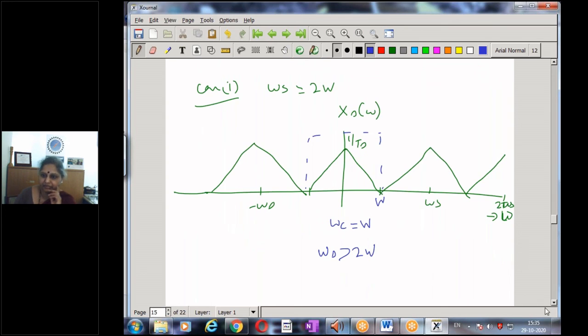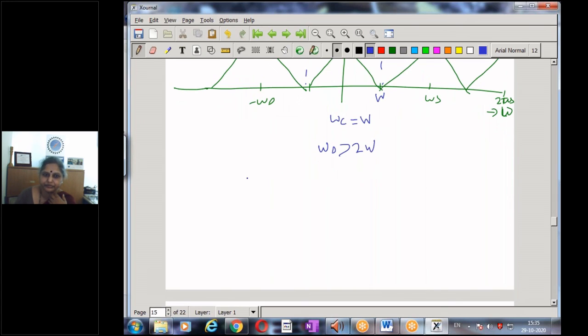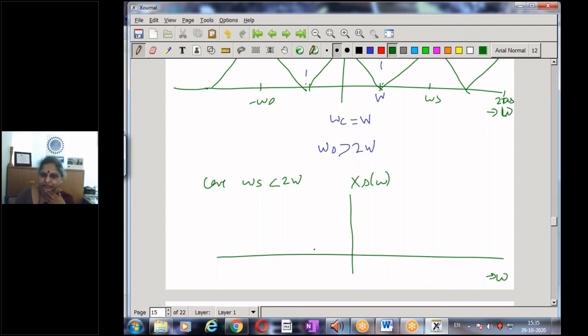The earlier plot that we had was for a case where omega s is much greater than W. On the other hand, if I take another example, say a case where omega s is less than 2W, then what happens? I have the spectrum of the sample signal, and now they again become periodic with the period of omega s.